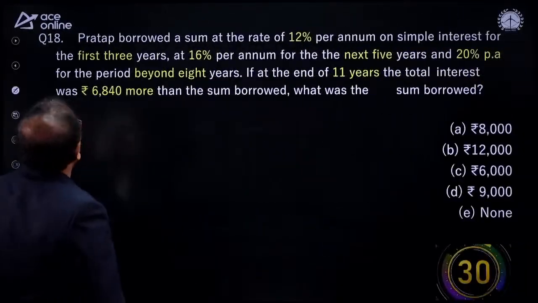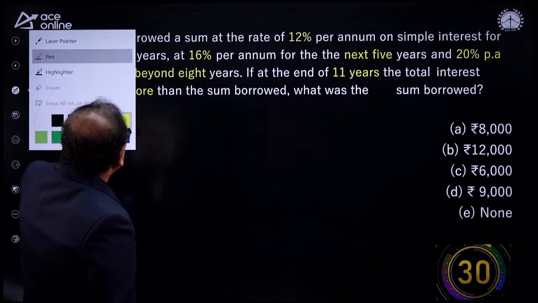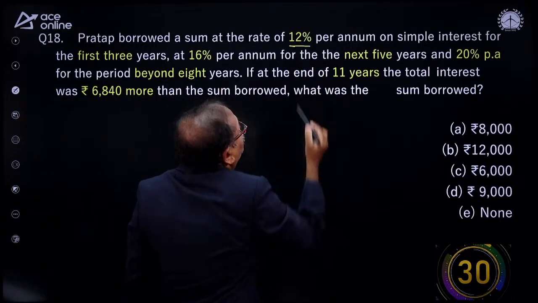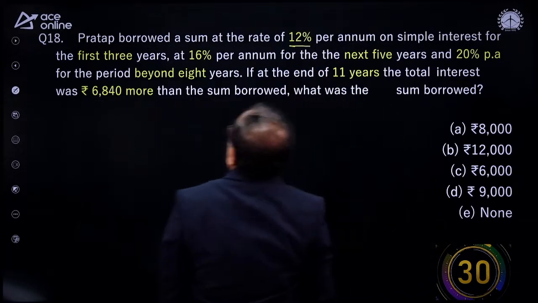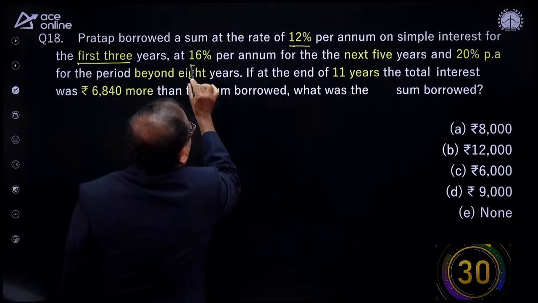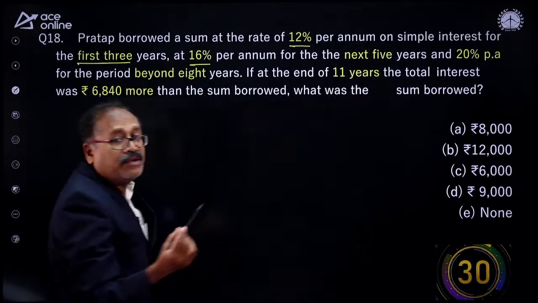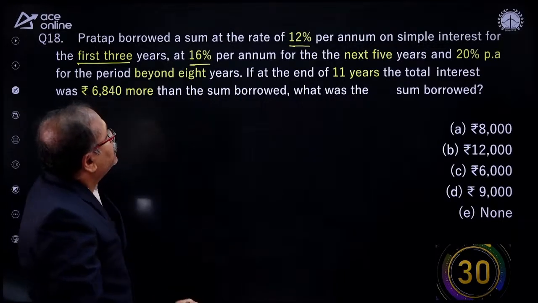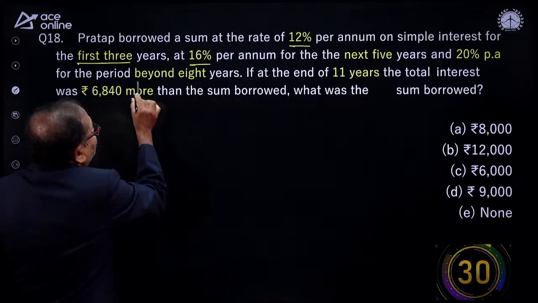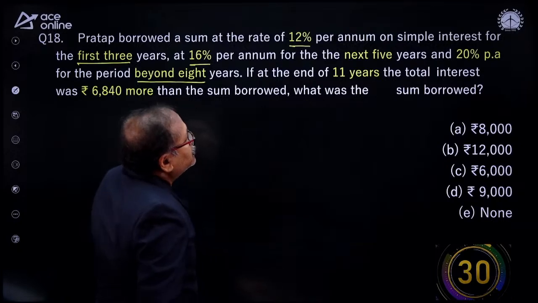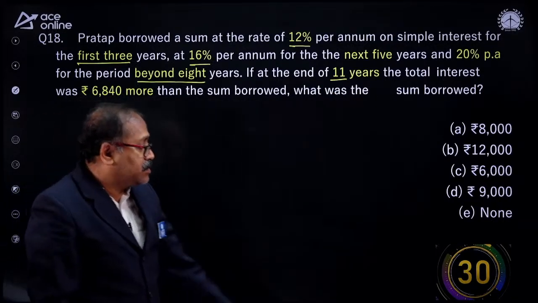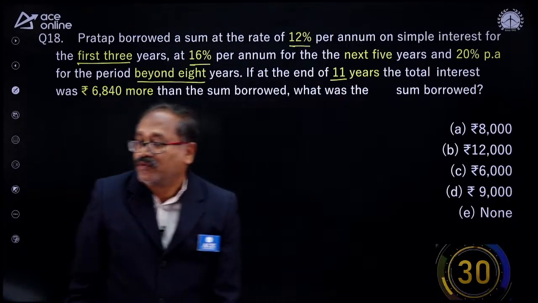Moving to the next question here. Question number 18. Here, Pratap borrowed a sum at the rate of 12% per annum on simple interest for the first 3 years, and 16% per annum for the next 5 years. You know this type of question comes. And 20% per annum beyond 8 years. And he borrowed the money for 11 years. So Sumit Pawarji, answer please, your time starts now.